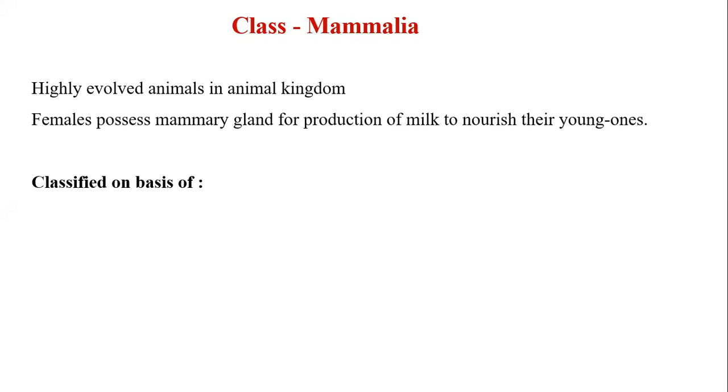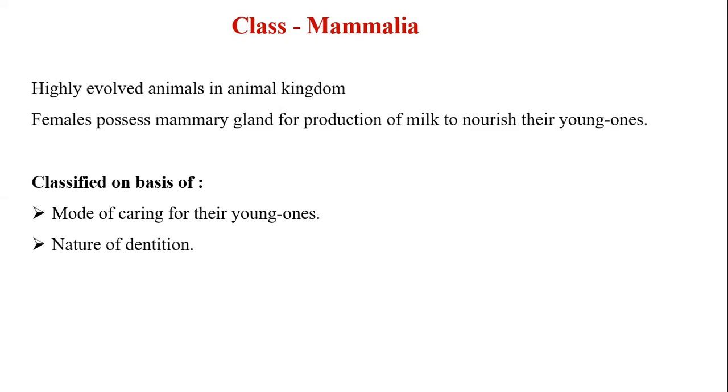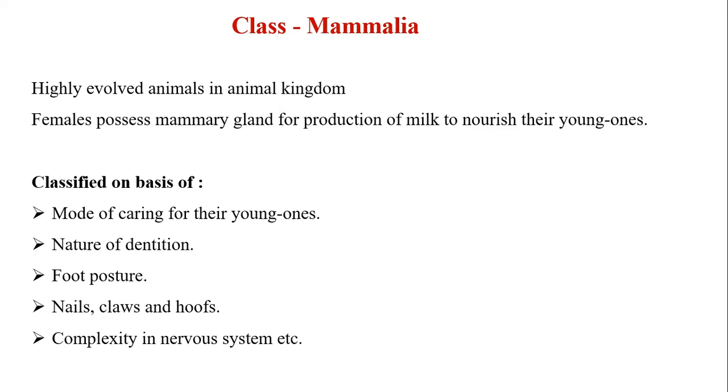The classification of mammals is based on certain points. So on what basis are we going to classify the mammals? Mammals are classified according to the mode of caring of their young ones, nature of dentition, foot posture, nails, claws, and hooves, and complexity in nervous system, etc. All such points are taken into consideration while classifying the mammals into various families or orders. Now, let us see how the mammals are classified.